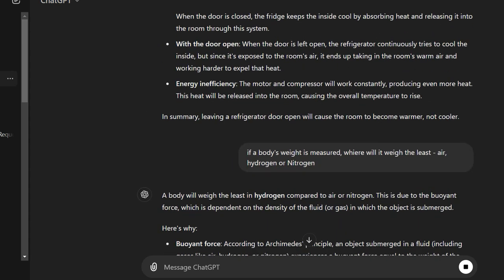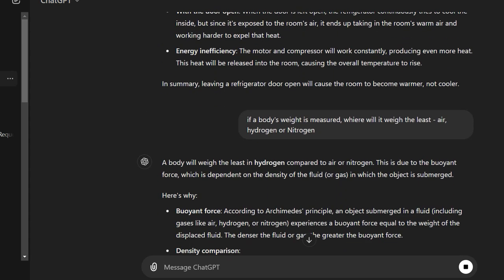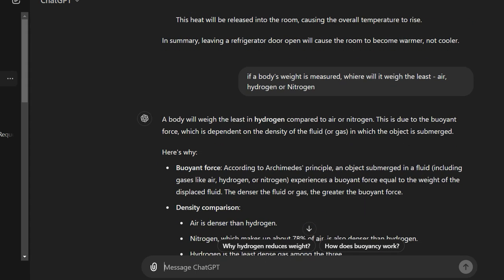This is due to the buoyant force, which is dependent on the density of the fluid in which the object is submerged. According to the Archimedes principle, an object submerged in a fluid, including gases like air, hydrogen, or nitrogen, experiences a buoyant force equal to the weight of the displaced fluid. The denser the fluid or gas, the greater the buoyant force.